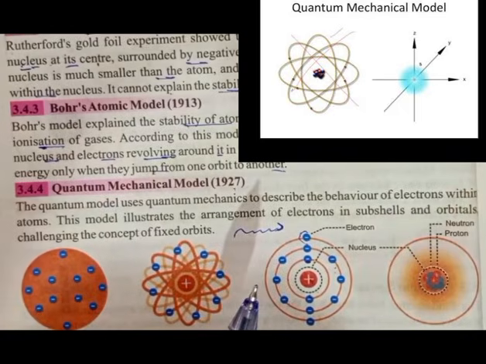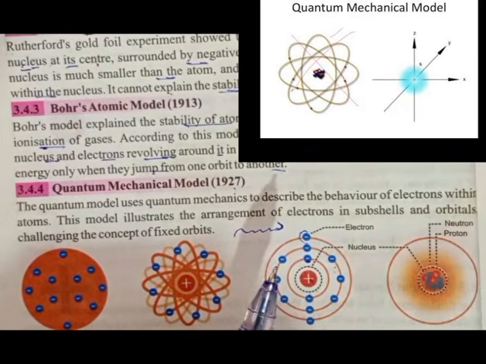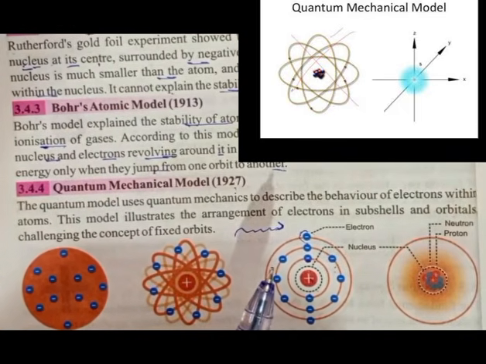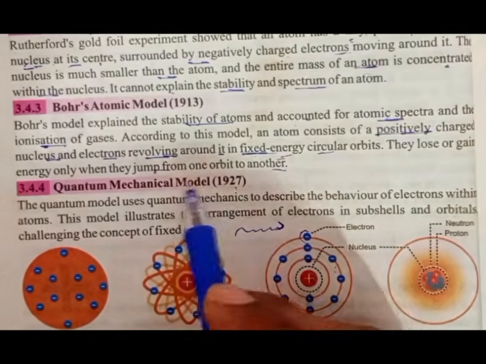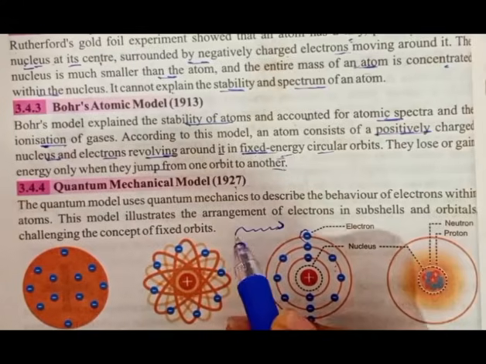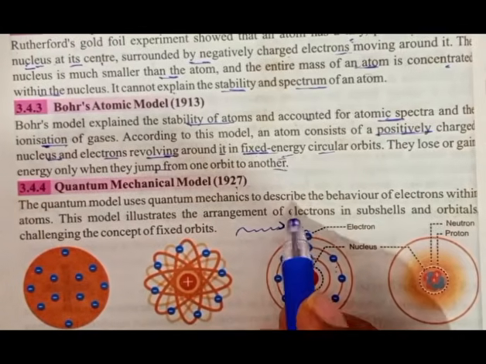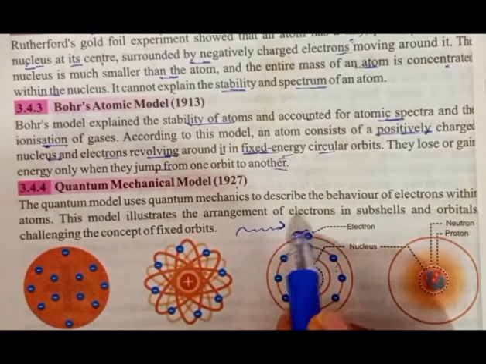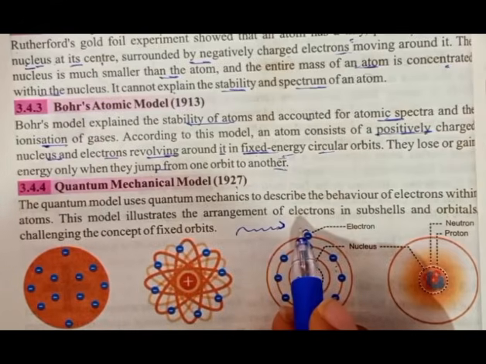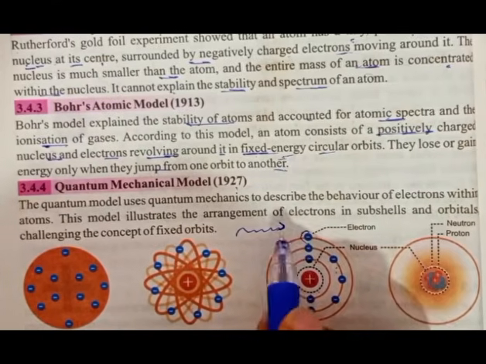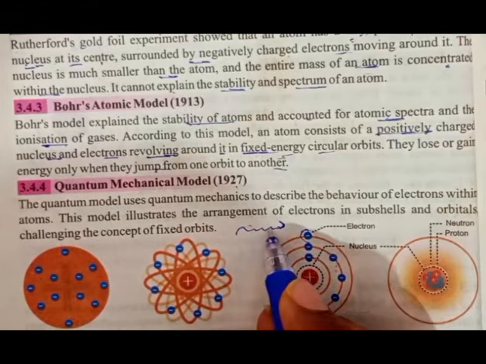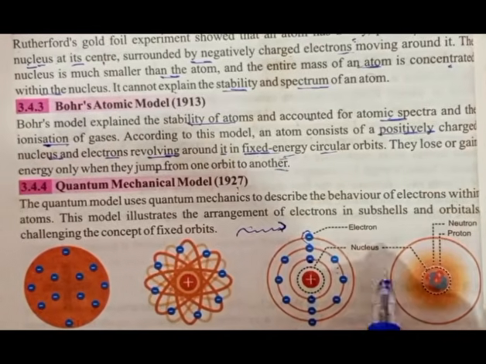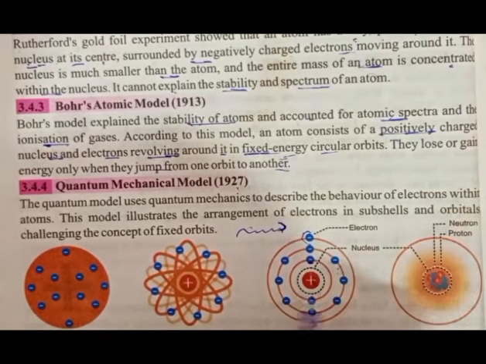In this we discuss the behavior of electrons by quantum mechanics. This duality is described by quantum mechanics, which provides the view of electron behavior. The electrons move in the form of waves and also in the form of particles.